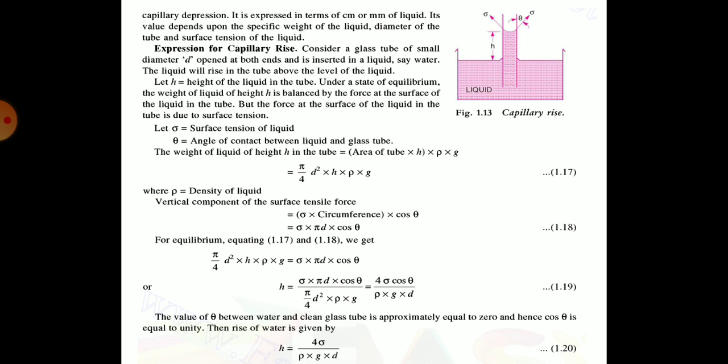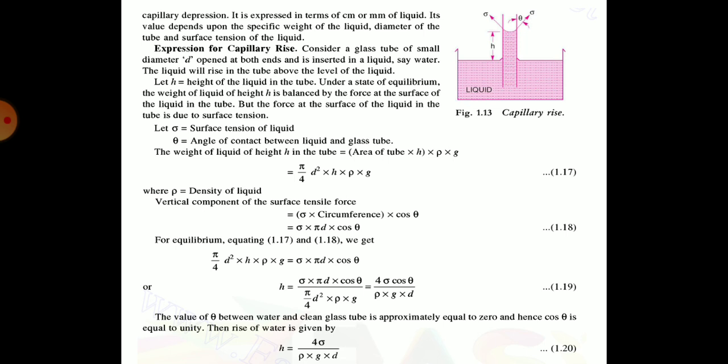Therefore the height of liquid h is equal to sigma into pi d into cos theta upon pi by 4 d square into rho into g, which is equal to 4 sigma cos theta upon rho g d.